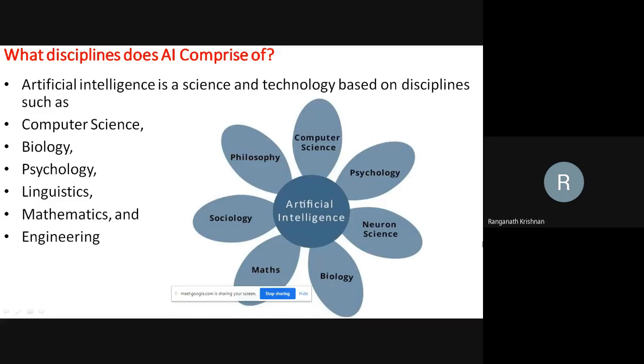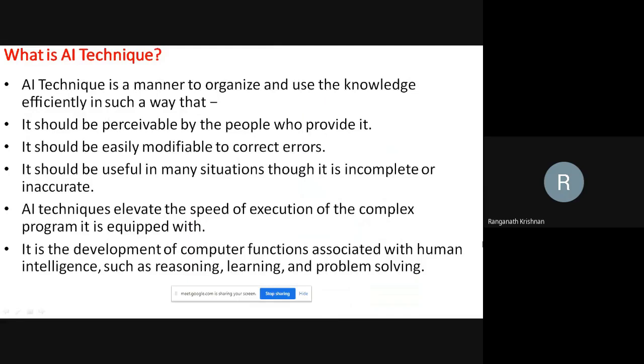Look at the areas and disciplines that need to be involved in AI: computer science, psychology, neuroscience, biology, maths, sociology, philosophy. So if you have a doctorate in philosophy, you are the most required for AI. If you have a psychology doctorate, they will love to have you, trust me. So it's only going to make more jobs. So these are the different areas and disciplines that we're going to look at.